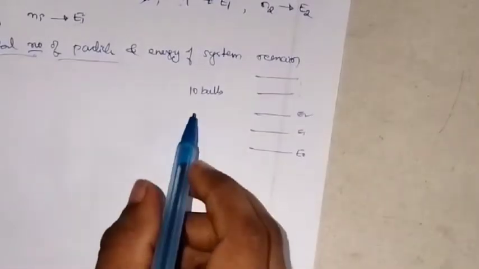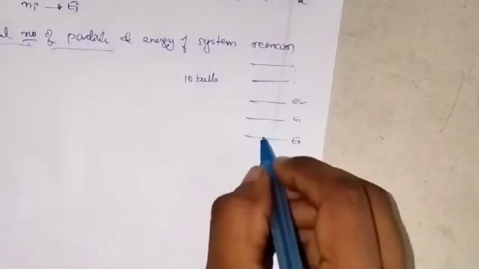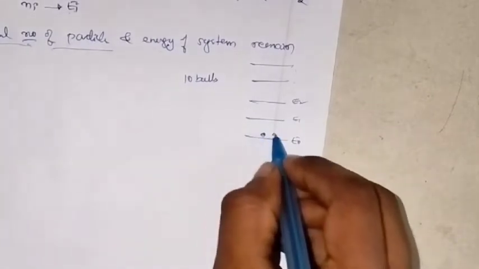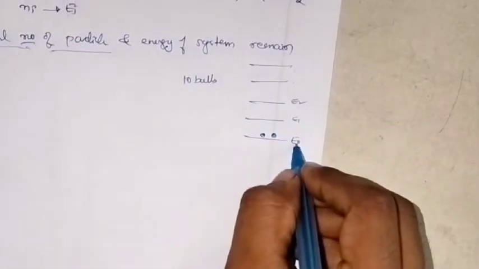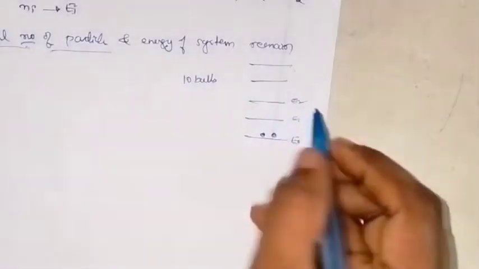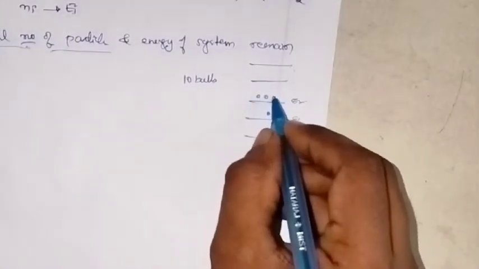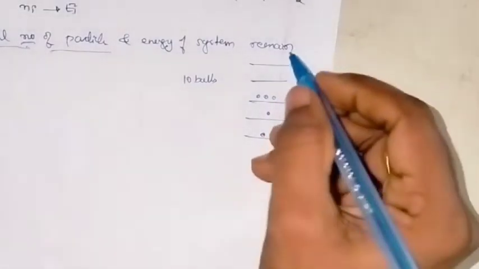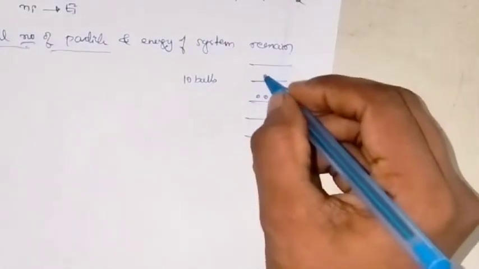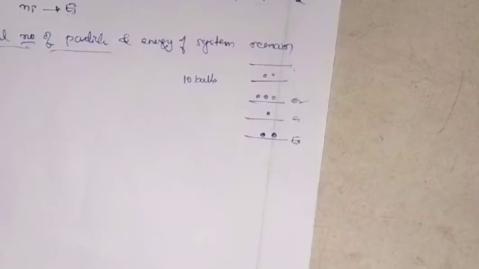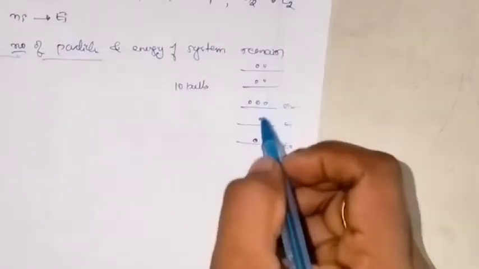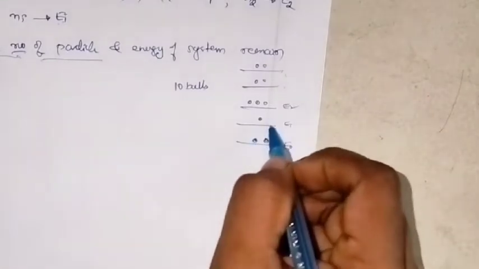Now let me say that there are 2 balls in the E0 rack, here maybe 1 particle, here maybe 3 particles, now here maybe 2 particles, and here also 2 balls are there. Now the distribution is different, right?